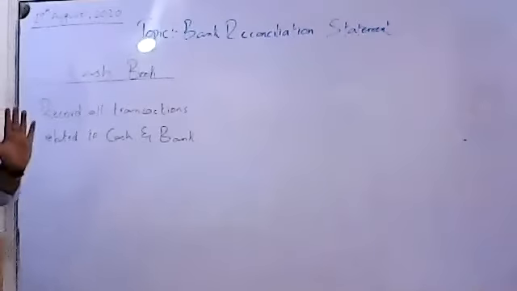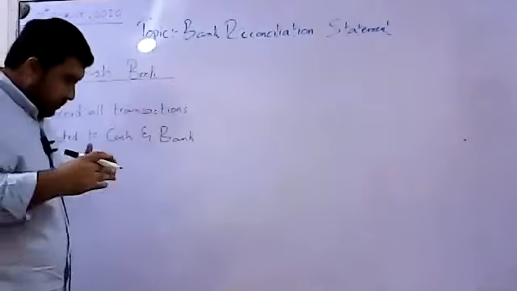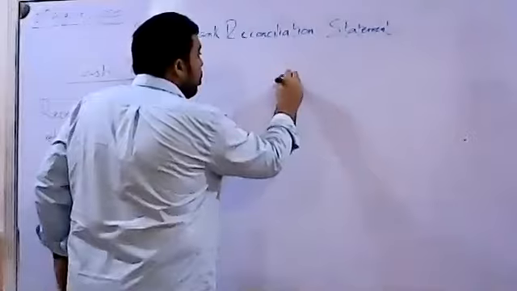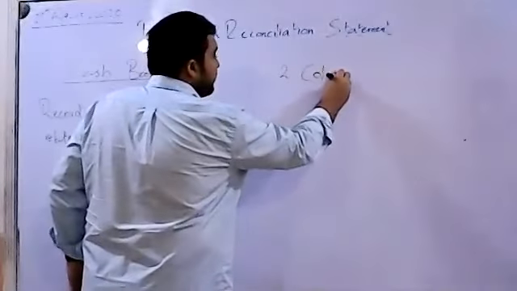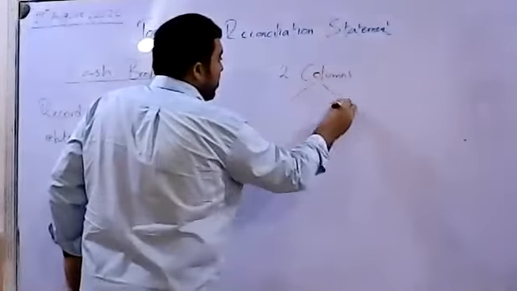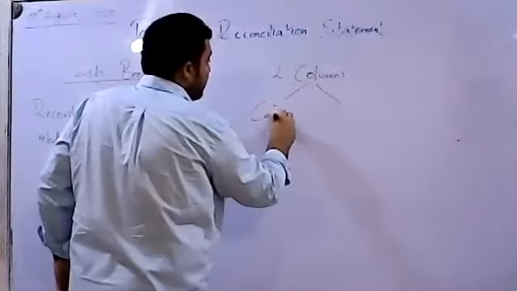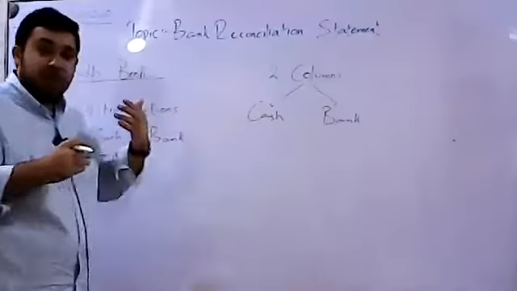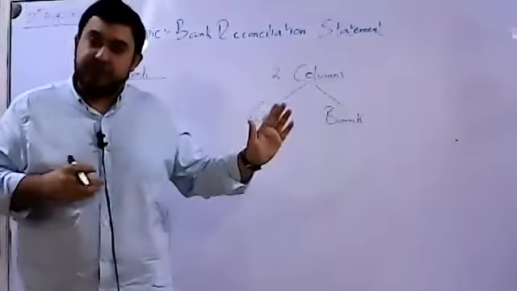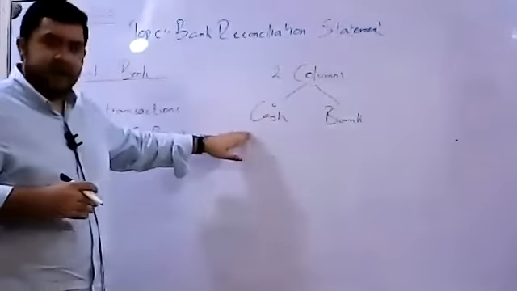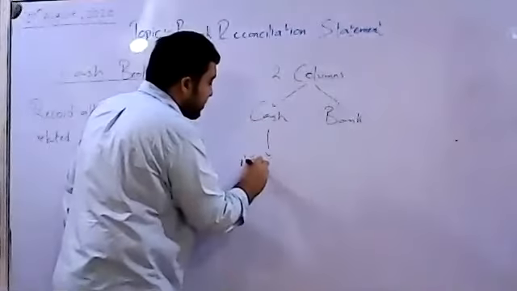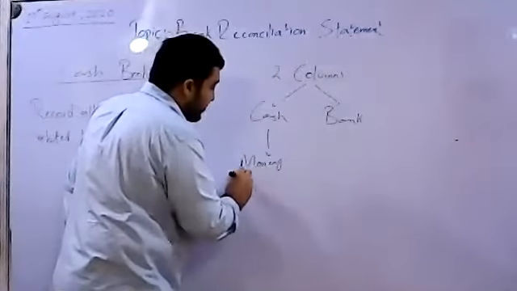Okay, this is one thing. Now, as we have mentioned, two columns over here in the cash book, one is cash and one is bank. Now, what if we go deep into the concepts of these things? What is cash? Cash is the physical money present with you.